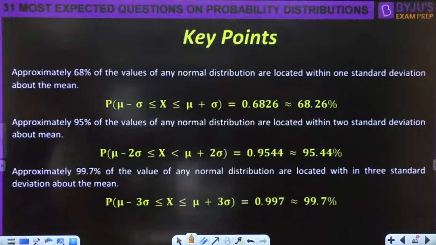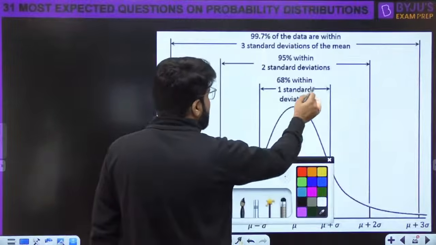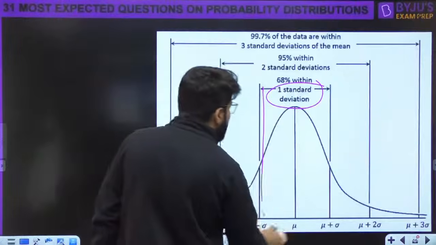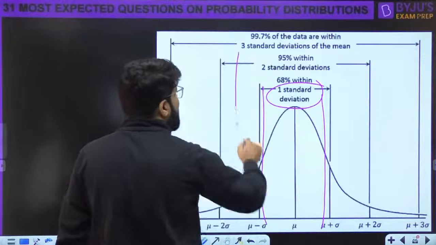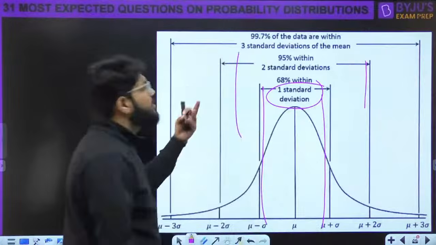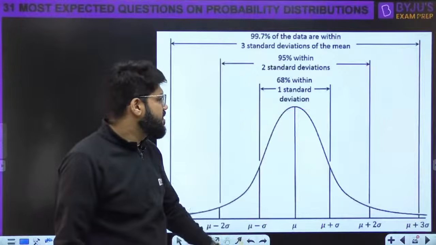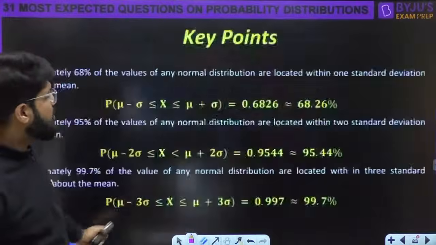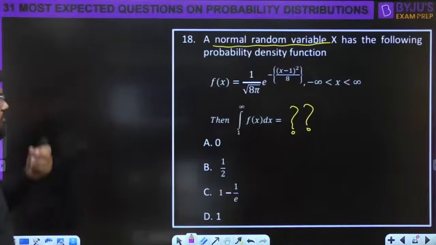Okay. So these are some important results that you must anyways remember. Approximately 68% within 1 sigma. Look into this. Around 68% of the values are within this. If you talk about 2 sigma, around 95% values are confined, and within the 3 sigma, almost all, that is 99.7% values are there. Okay. Now let's come to the questions of normal distribution.